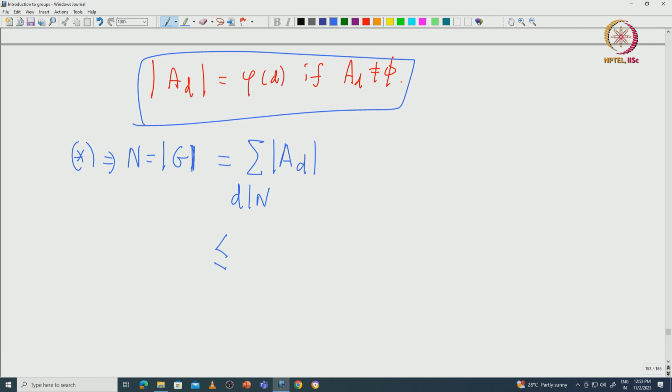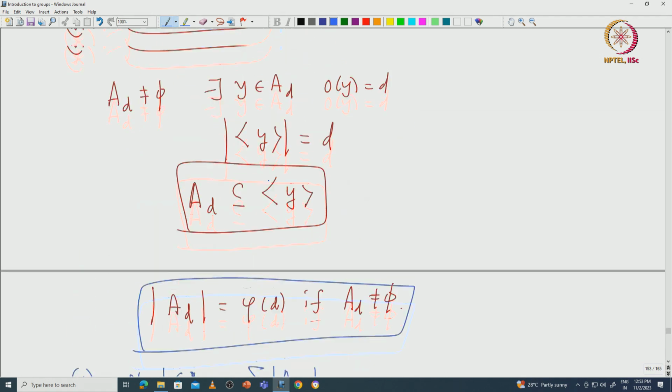So this is less than or equal to, because some of the AD could be empty, we do not know. So this is less than or equal to the summation of phi of D, D divides N. But note that this is exactly equal to N.